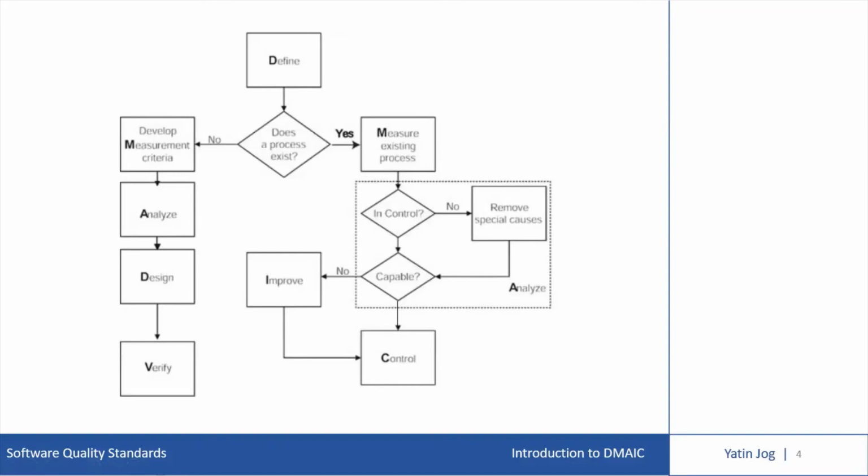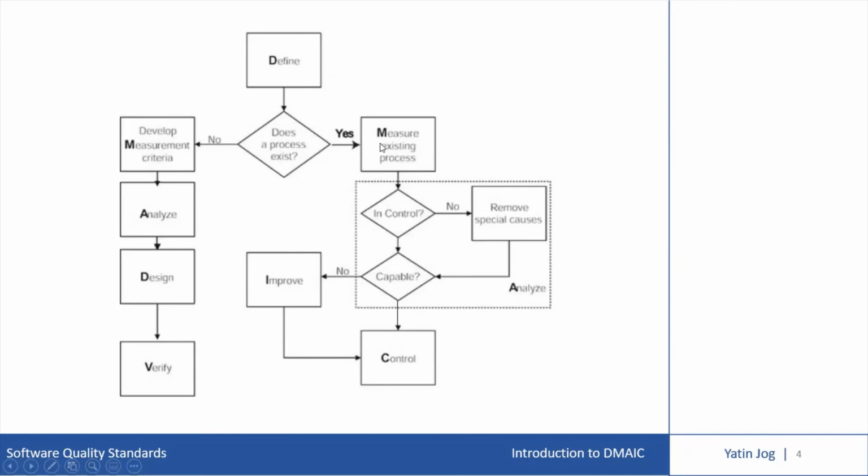After the define phase, you can look at the question like, does this process exist? If the process is an existing process, that means yes, then you will go for DMAIC. And if the process is not existing, that means you need to design a new process or a new product, then you will go for DMADV. So the define phase is common, and then you can check whether the requirement or the process or the product or the feature is existing or not. If it is not existing, DMADV, and if it is existing, then we'll go for DMAIC.